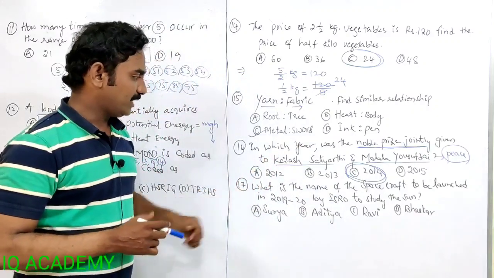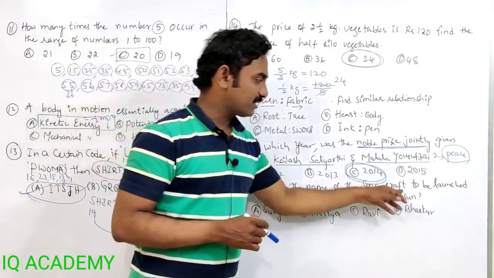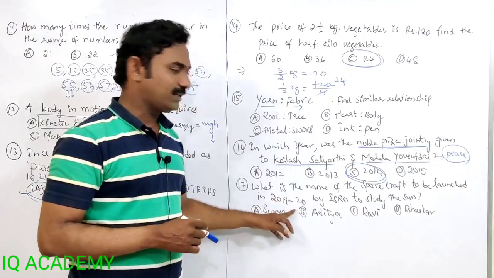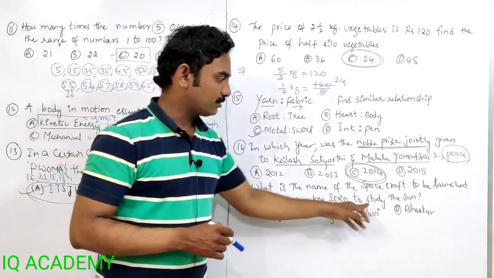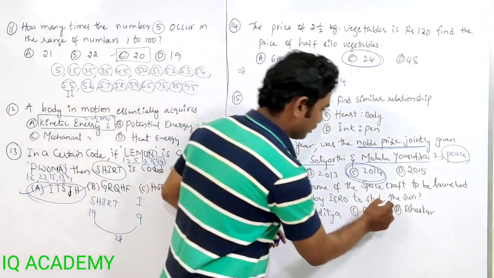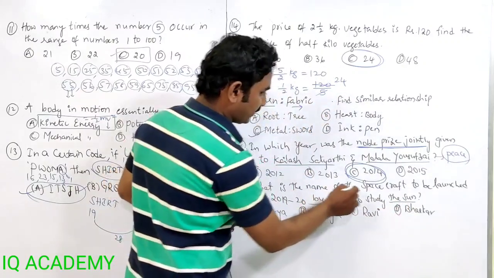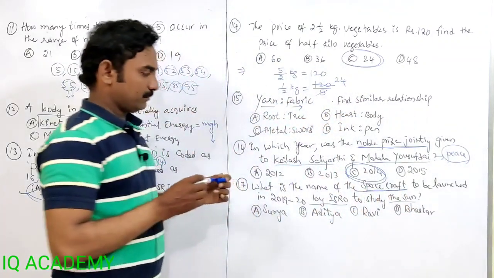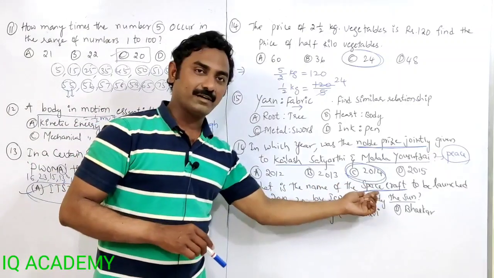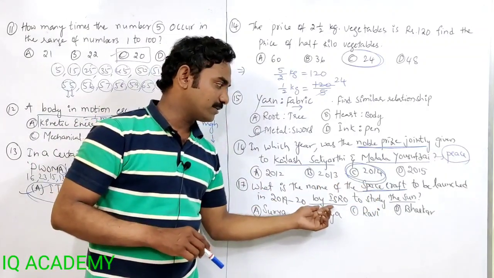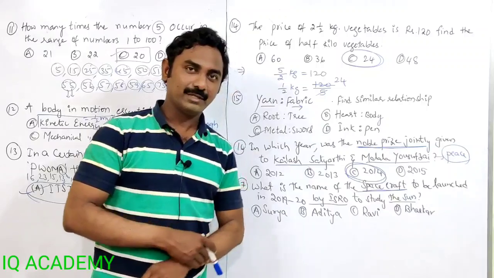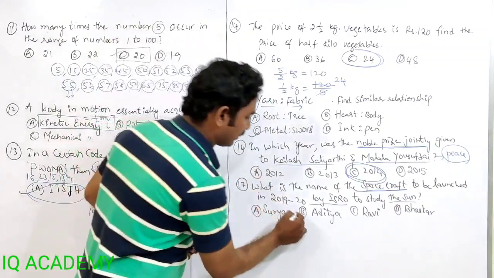Then the 17th one. What is the name of the spacecraft to be launched in 2019-20 by ISRO to study the sun? The first spacecraft to be launched by ISRO to study the sun is Aditya.